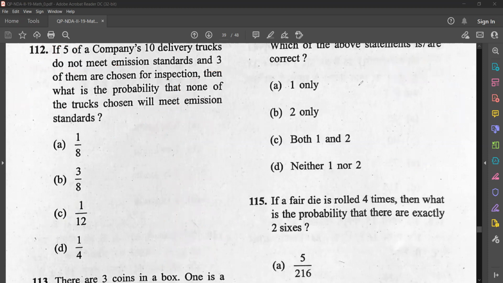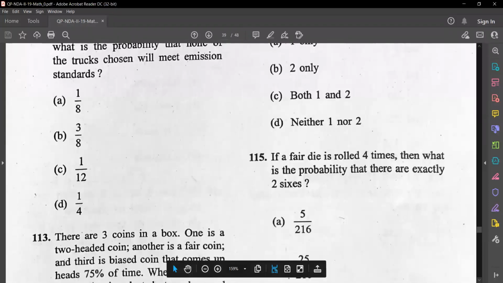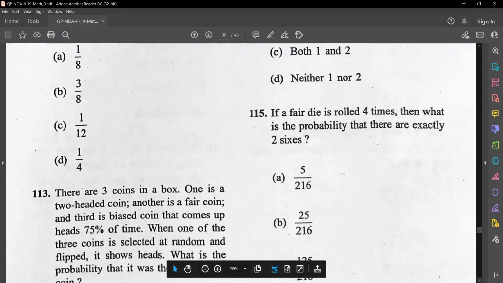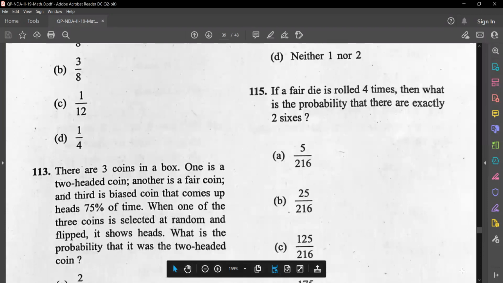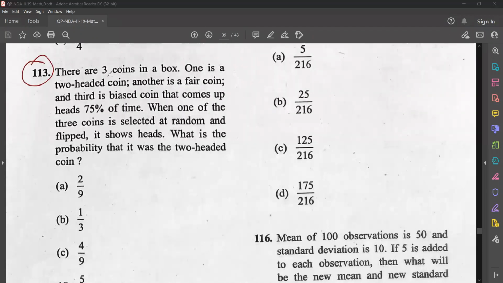Question number 113. There are 3 coins in a box. One is a 2-headed coin. Another is a fair coin. And the third is a biased coin that comes up heads 75% of the time.